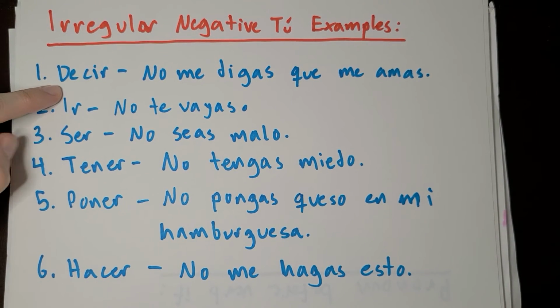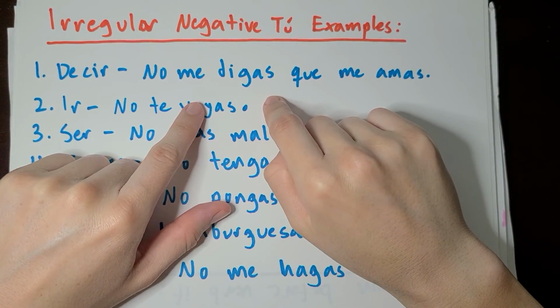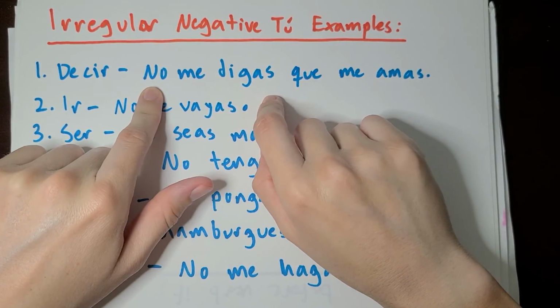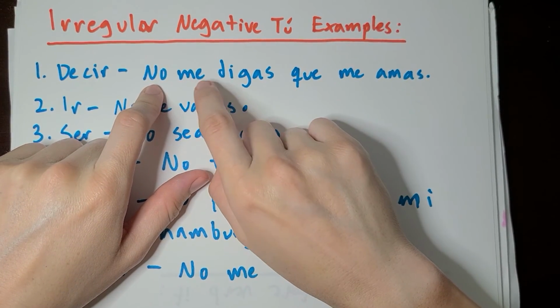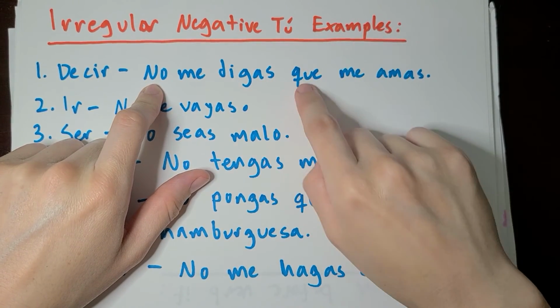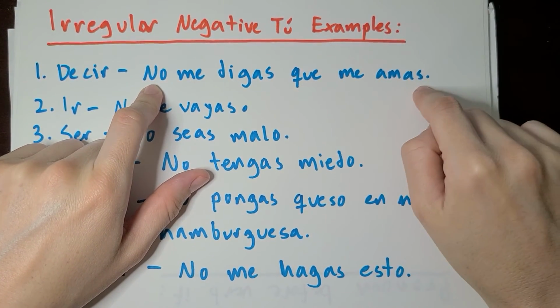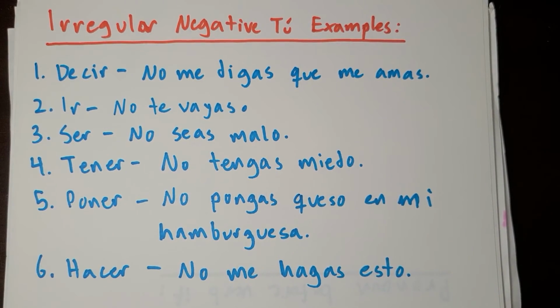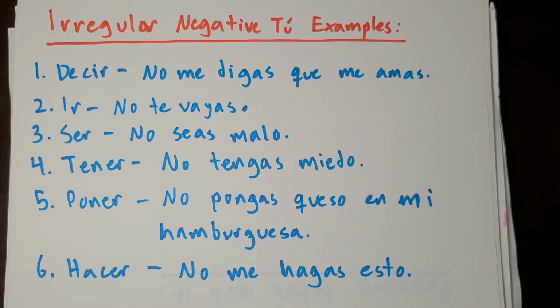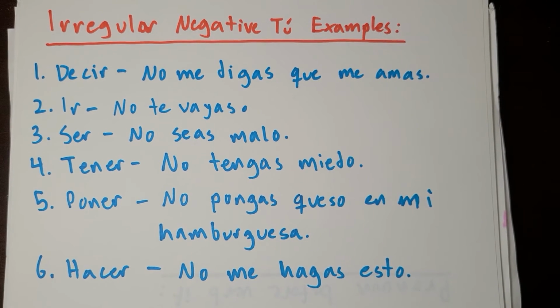1, decir. So we know that decir becomes digas, so we're going to start with a no. And then here we're saying don't tell me, so the pronoun goes before the verb. No me digas, don't tell me, que me amas, that you love me. So I wanted to go with an example here that you're going to hear in songs and stuff like that, or on soap operas. So if somebody has betrayed you somehow and then they're like, I love you, you can say, don't say that to me. You can't say that to me after having done this to me. So no me digas, don't tell me that you love me. No me digas que me amas. You're going to hear that all the time.